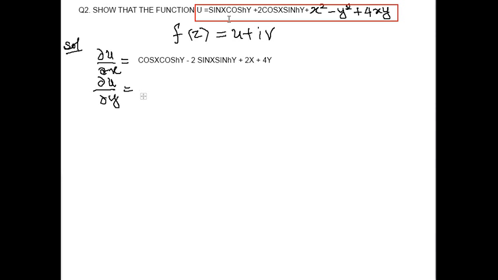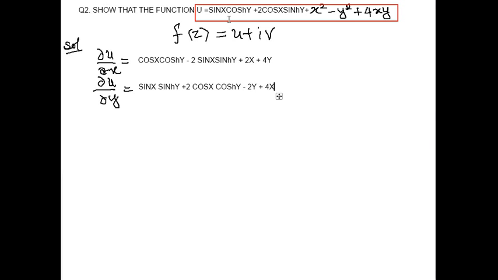So I will write sin x sin hyperbolic y plus 2 cos x cos hyperbolic y minus 2y plus 4x.